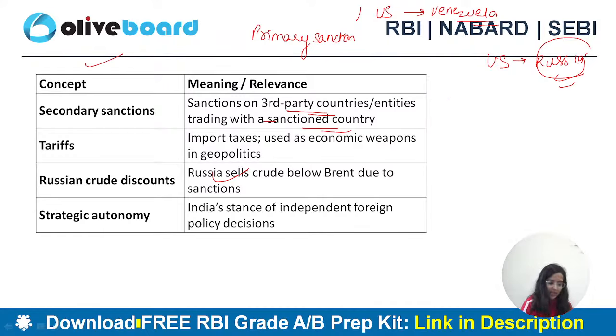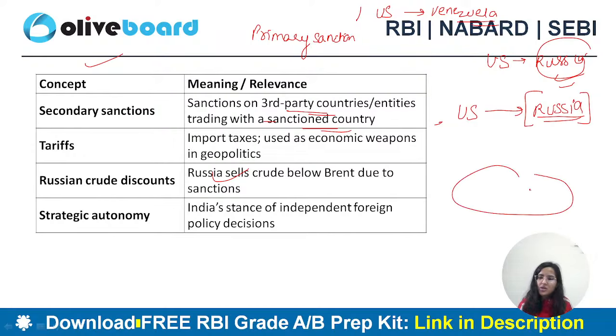But secondary sanctions are ki the US has imposed sanctions on Russia, haina? And there are other countries which are dealing with Russia. So the US is indirectly putting sanctions on, say, India because it is trading with Russia. That is, when you are putting sanctions on third party countries because they are getting in touch with a sanctioned country, those are known as secondary sanctions.